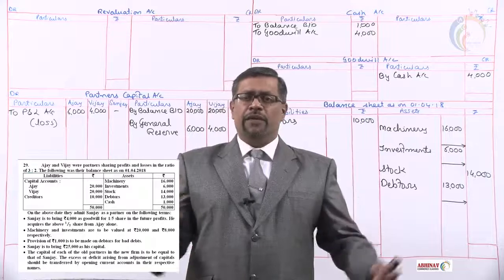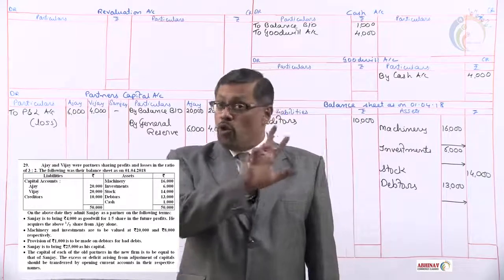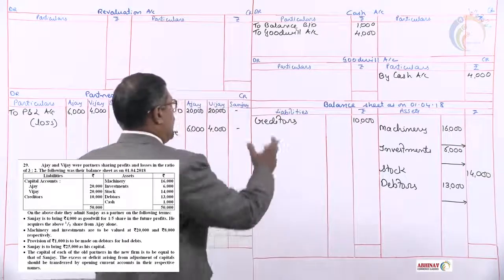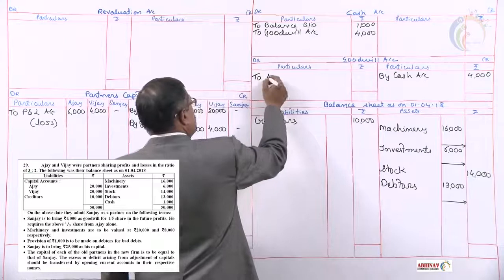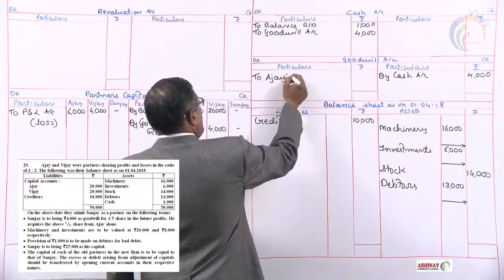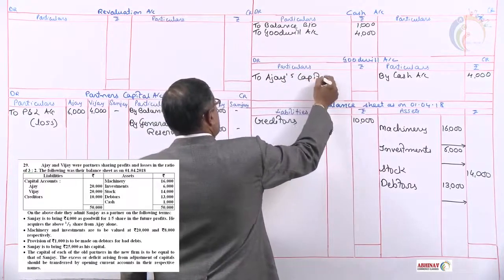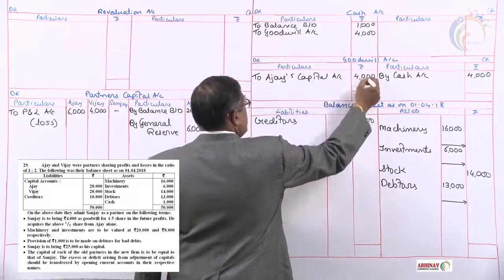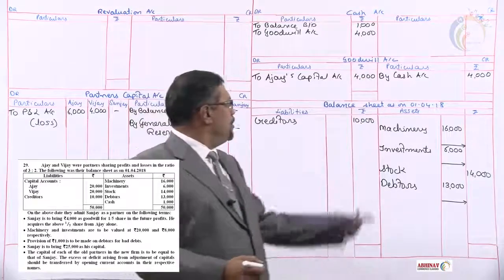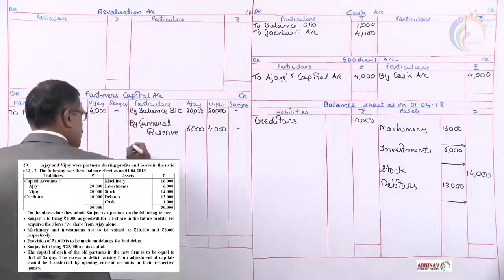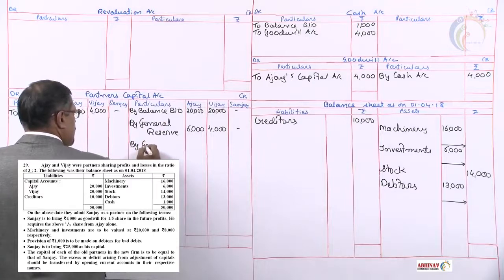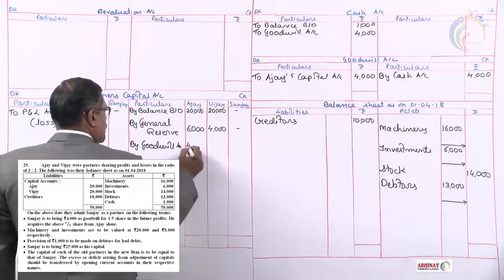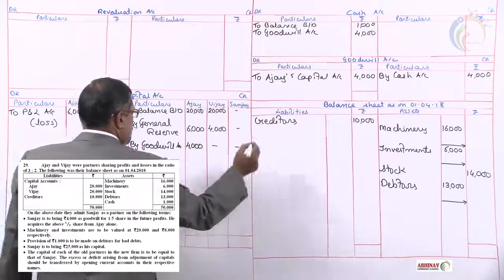So what the entry will be? Goodwill account debit not to both the old partners, only to Ajay's capital account. Goodwill account on the debit side, to Ajay's capital account. And this is what in the last session, note number 3 we have done already. Transfer it to Ajay's account by goodwill account. In the column of Ajay, 4,000.